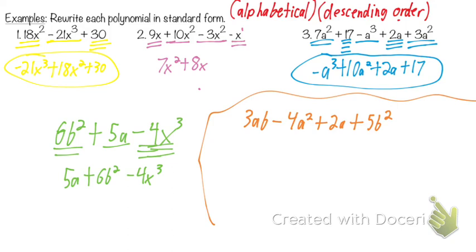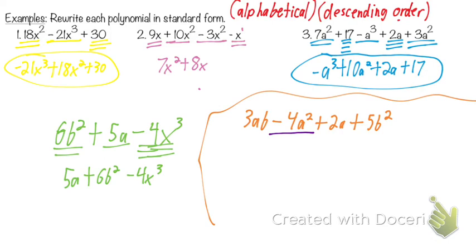We have to say alphabetical. So we can rule out 5b squared, right? But how many of these have an a? All three of these do. So once we're in the a's, which of these three would come first in descending order? Negative 4a squared would come first because it has the highest power of a. Now, do these both have the same power of a? They're both a to the first. So how do you decide which one comes first?